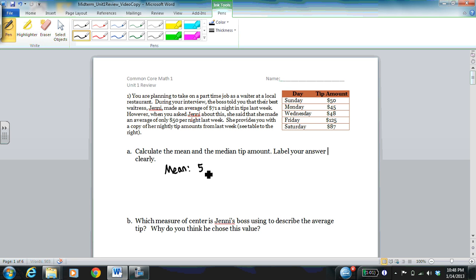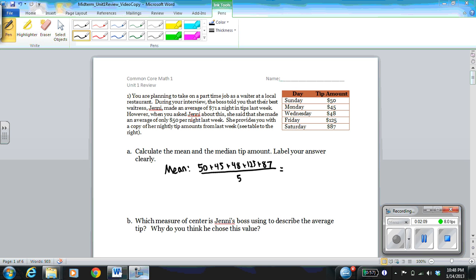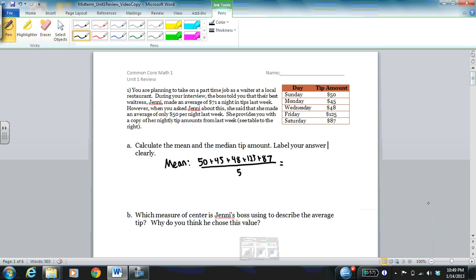So that's going to be 50 plus 45 plus 48 plus 125 plus 87. All of that, once you add it up, divided by the 5 days that she works. So the mean value that you'll get there will be 355 divided by 5, which is 71. So the mean is $71.